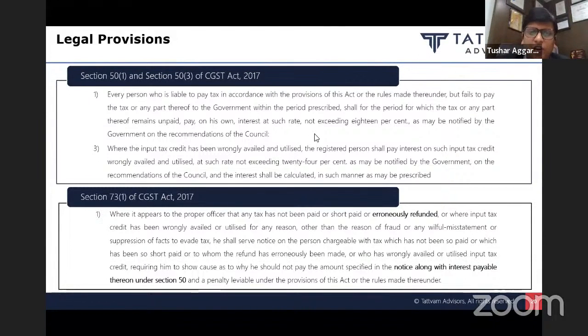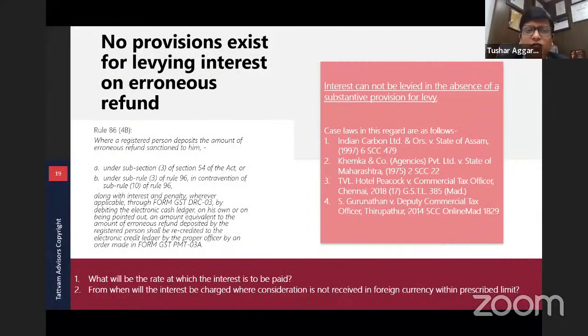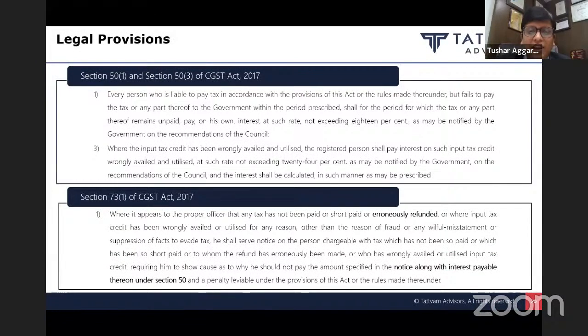Even if we talk about rules, in rule 86(4)(b), for example, it says you have to surrender back the refund along with interest. So in rules, you will find at various places they talk about surrender of refund along with interest under section 50. But where is section 50? Where is the provision under section 50 to levy interest on wrong refund?